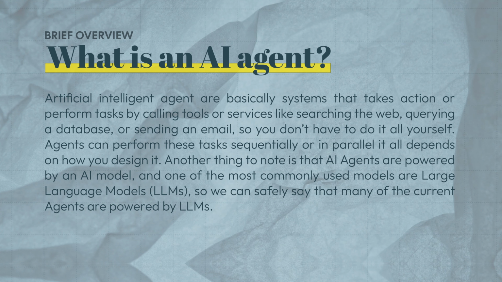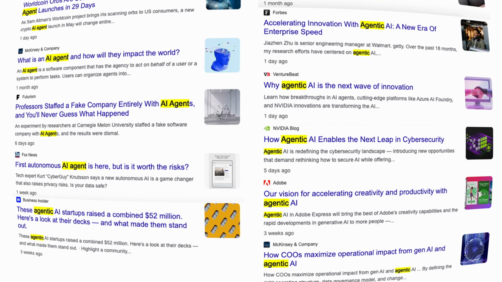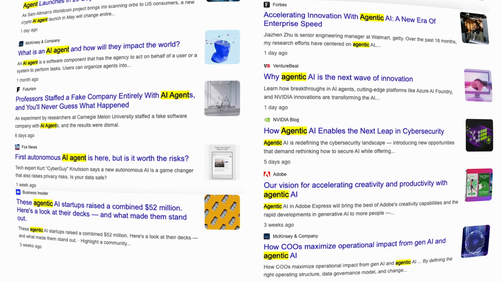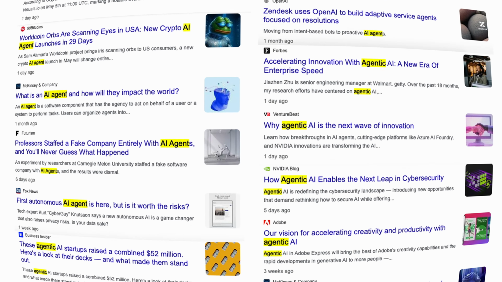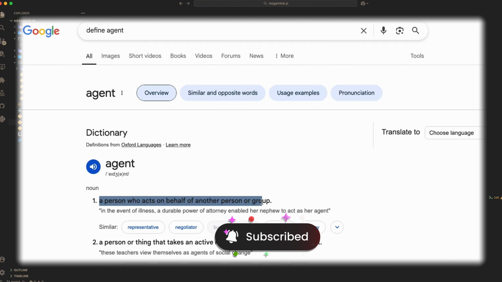So what exactly is an AI agent? You've probably heard the terms agent or agentic countless times in the past few months as the AI wave, or should I just call it AI hype, continues to gain momentum. But what exactly is an agent? Now, the traditional definition is a person who acts on behalf of another person or group.